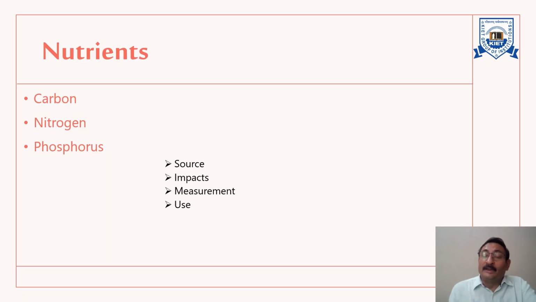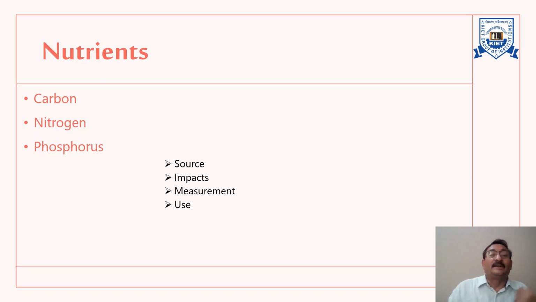It can come in the water from various sources. For example, from atmosphere. Carbon is present in the atmosphere in the form of carbon dioxide, that is CO2, as a gas. Alkalinity. From alkalinity things, we can take the carbon in the water. And decay products of the organic matter. All of them supply carbon to the water or to the aquatic system.